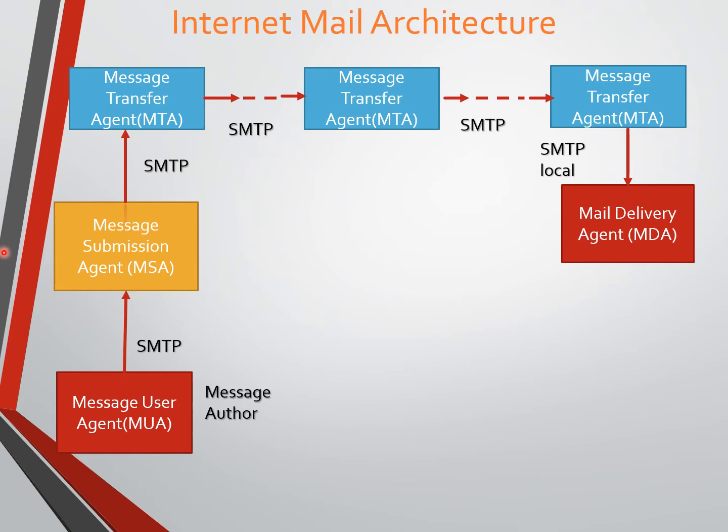So here the message submission agent will take a message from MUA, then it will submit to the MTA. Mail delivery agent will take the message from the MTA, then the message will be delivered to the user agent. So it is called the message delivery agent. Now from the MDA, before it is delivered to the recipient or receiver, first it will store the message in a message storage place. Okay, it's like disk space. So whenever we want to use the message in future, we can retrieve the message from the stored place, the message storage.